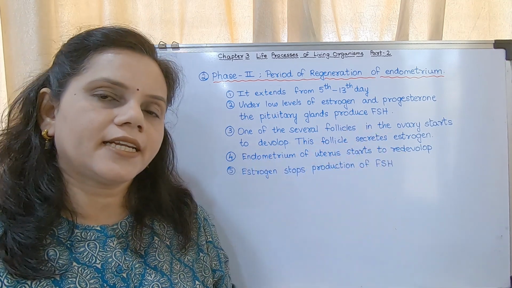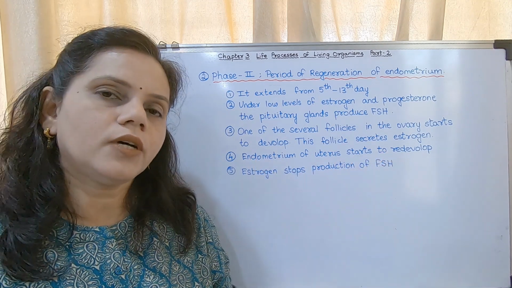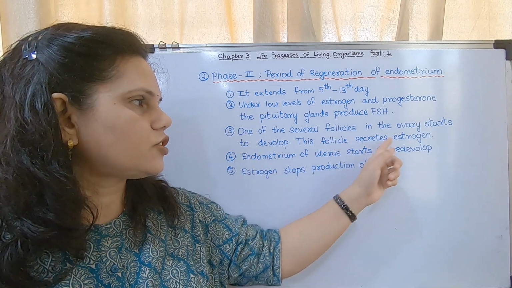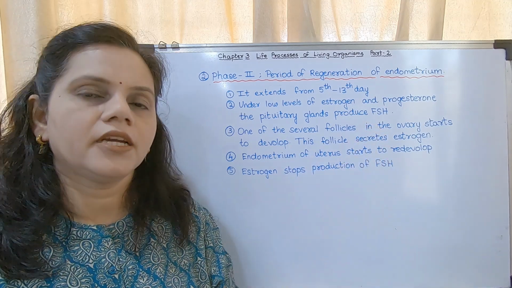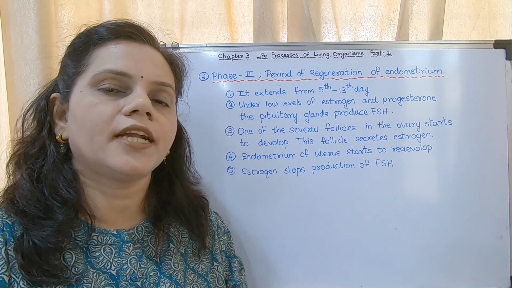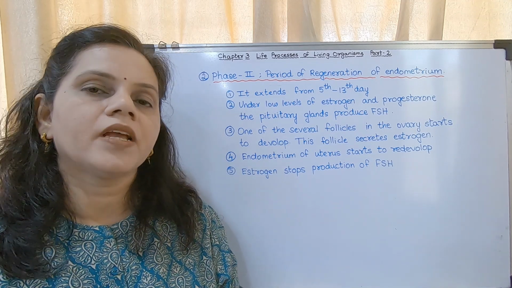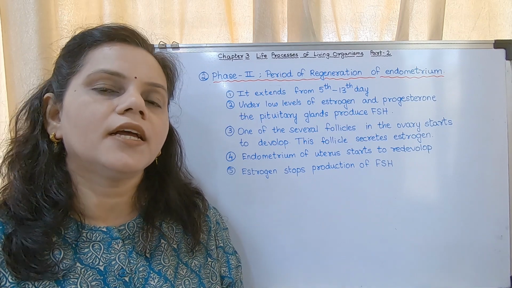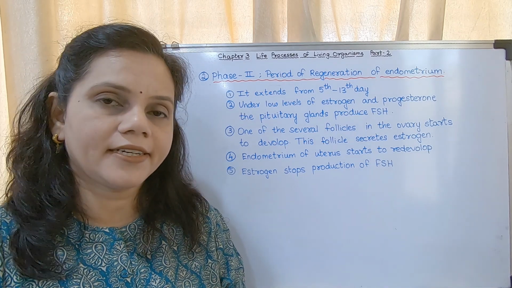The follicle secretes estrogen, the endometrium of the uterus starts to redevelop, and this estrogen stops the production of FSH. It orders the pituitary gland to stop producing FSH. Otherwise, what will happen? The several follicles will get converted into ovum, one at a time.